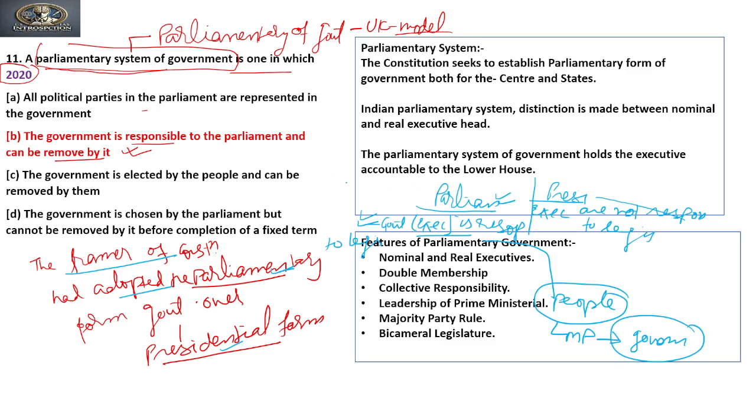And now in this government, if the executives are part of the legislature, the power given to the MPs through the people is that they can remove the government also. So this is why the second option is true, which says the government is responsible to the parliament and can be removed by the parliament. Yes, through no confidence motions.